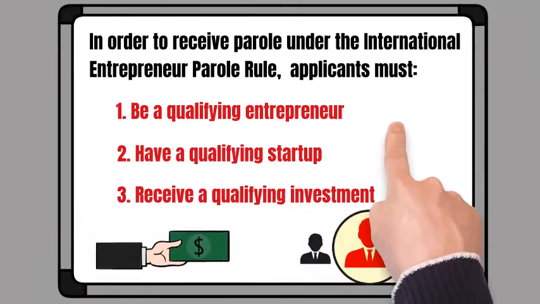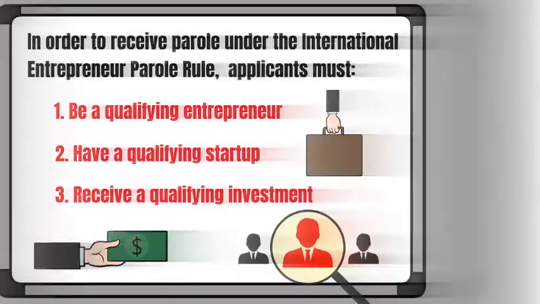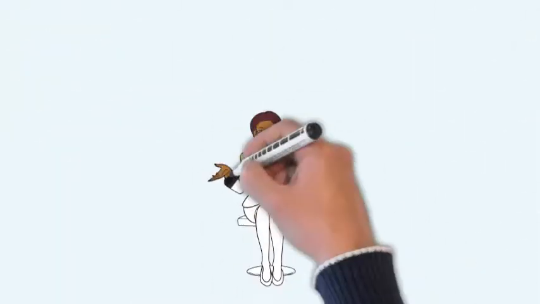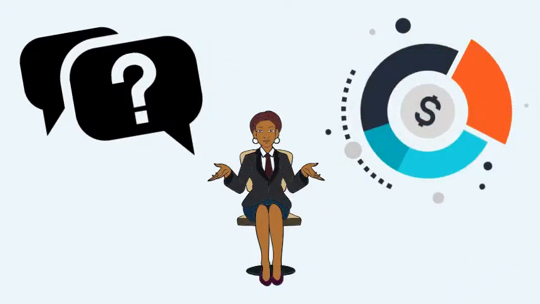We will cover each of these requirements in this video, along with examples of evidence an applicant might provide with their application to satisfy each. We will also discuss the alternative option that applies for those applicants that are not able to satisfy the third qualifying investment criterion. Please note that, per regulation, the applicable investment and revenue requirements are adjusted every 3 years.